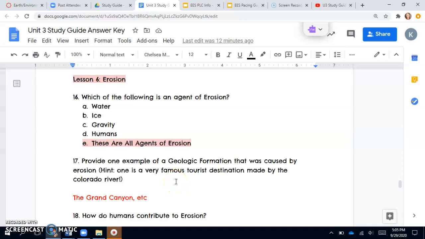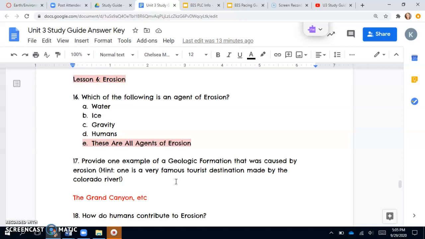All right, guys, so let's go ahead and pick up where we left off and finish up our Unit 3 study guide review. So we are on lesson number 6, erosion. So 16 asks us, which of the following is an agent of erosion? So we've got water, ice, gravity, humans, and then E says all of these are agents of erosion. So E is going to be our answer here because all of these will contribute to erosion.